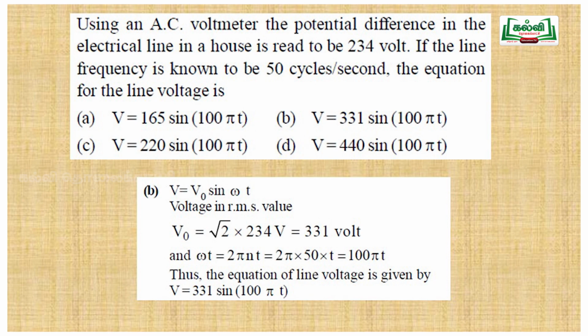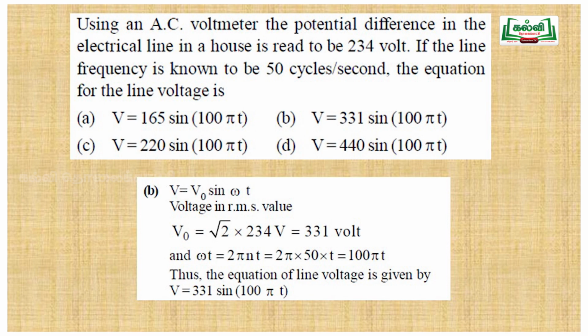Without doing much calculation, we can crack the question. See here the omega value is the same for all the options. All the options have 100 pi t. So there is no need to calculate omega. You just have to calculate the peak value. That is enough for time saving.